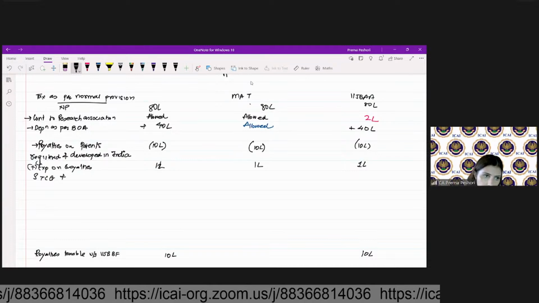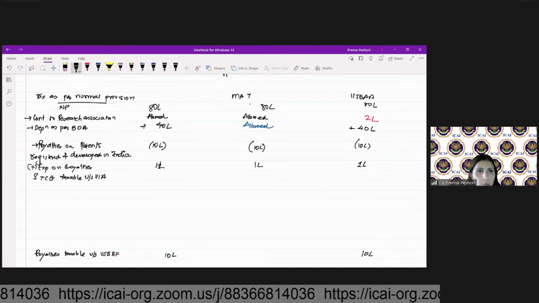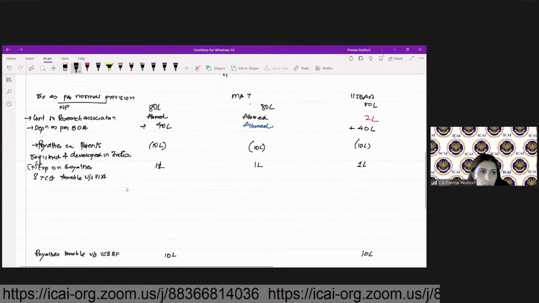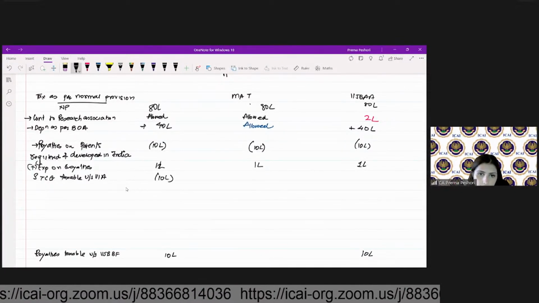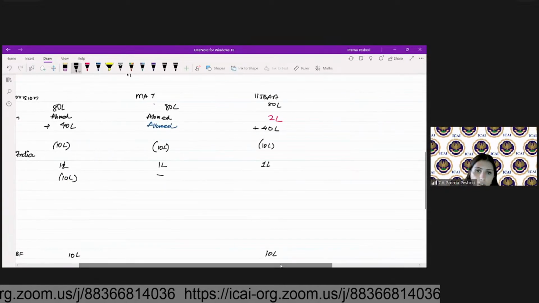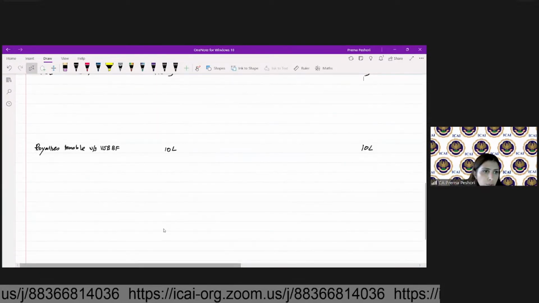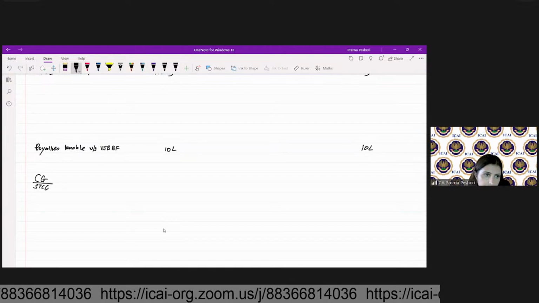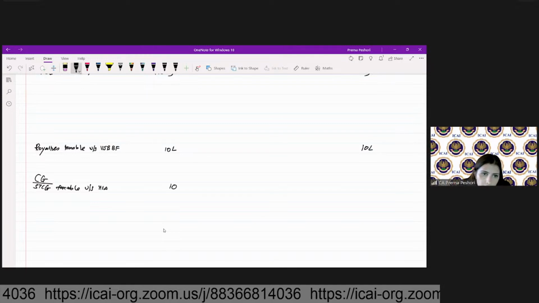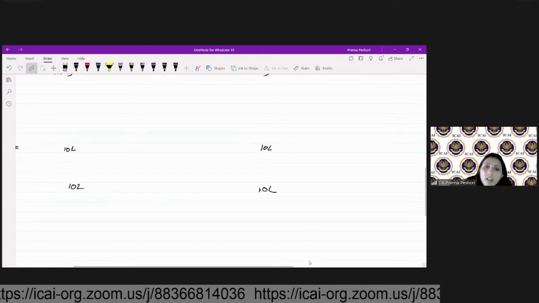STCG taxable under section 111A. How much is my amount? Amount is 10 lakh. So I will reduce 10 lakh here, no adjustment. And here also 10 lakh is to be reduced. So here I will put this under the head capital gain, STCG taxable under section 111A, 10 lakh. Here also it will be 10 lakh. Fine.